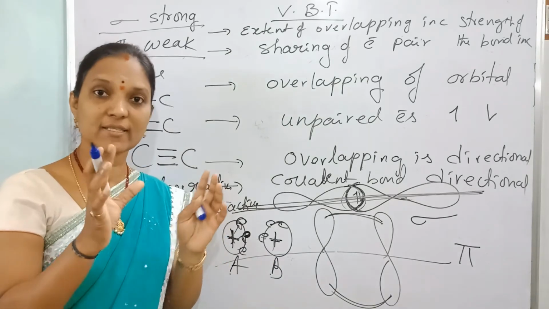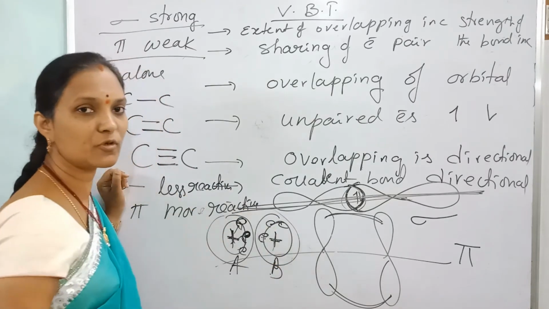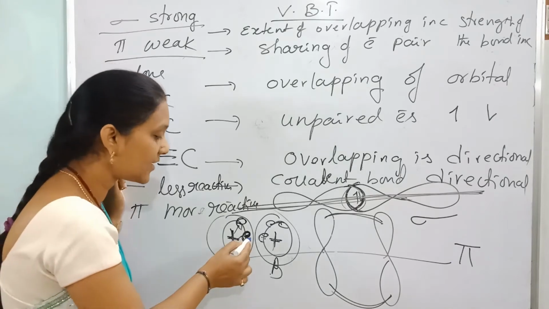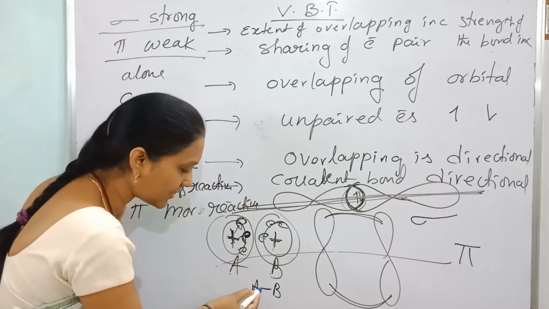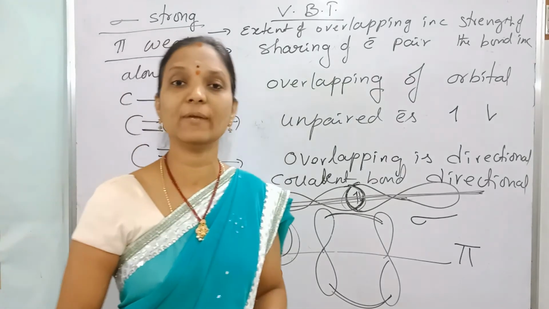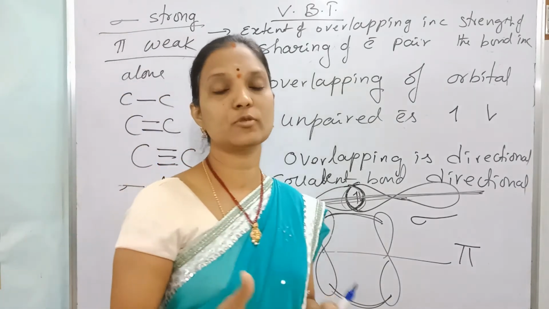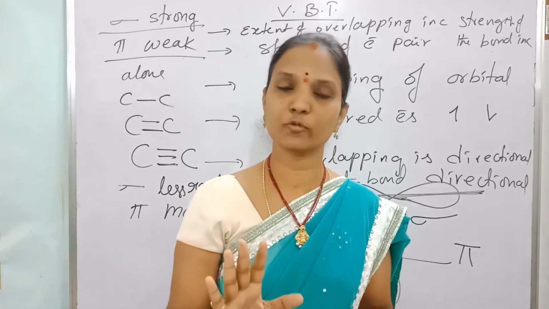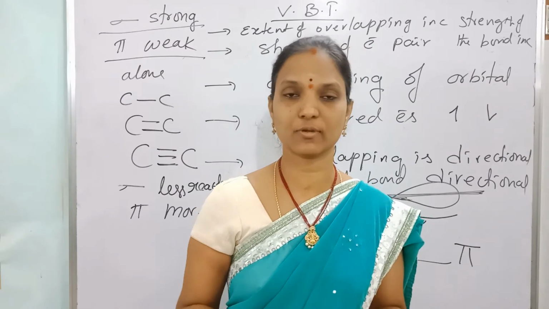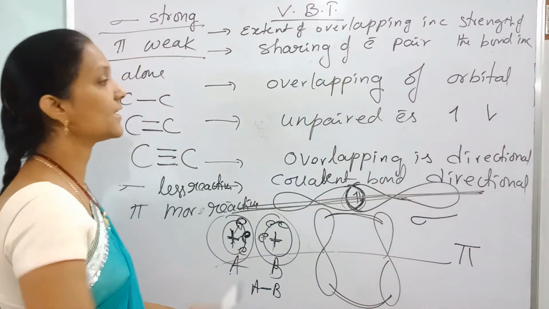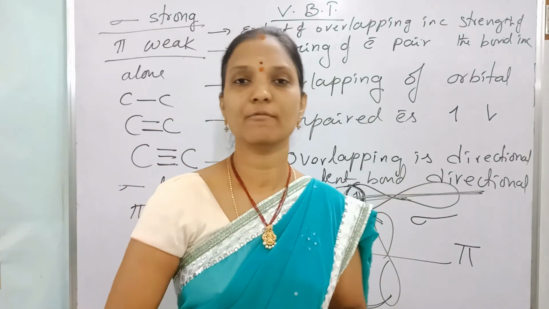But every molecule contains a definite bond length. What happens? The attractive forces become equal to the repulsive forces. Equilibrium is attained. Where the attractive forces become equal to the repulsive forces, formation of a chemical bond takes place. That's why bond length changes from molecule to molecule. The statement that during formation of a chemical bond only attractive forces act is wrong. Attractive and repulsive forces are balanced, then the bond forms. Anyhow, these are the postulates of VB theory. This is about valence bond theory.